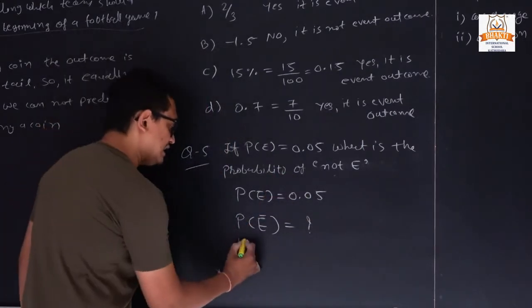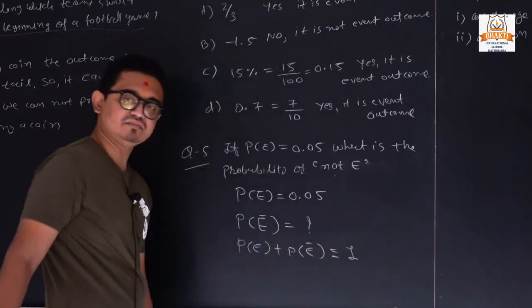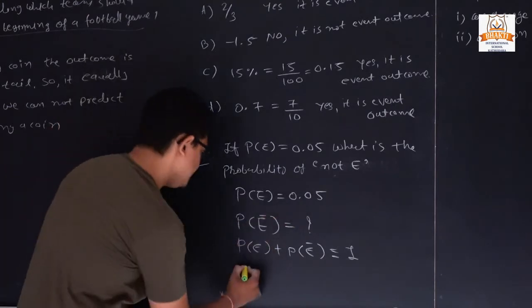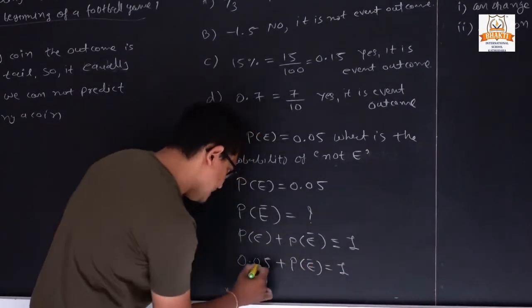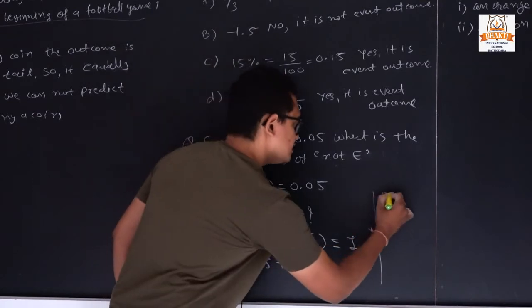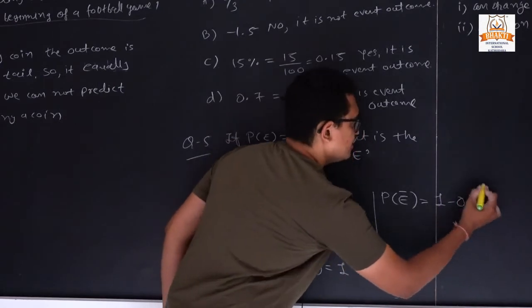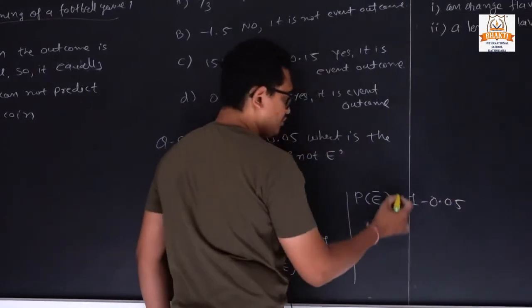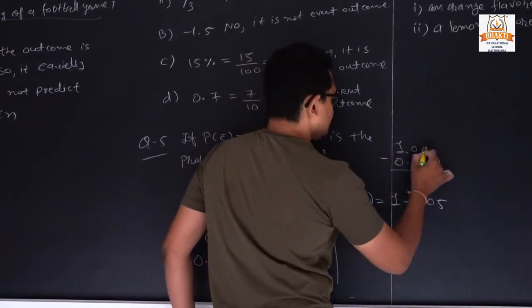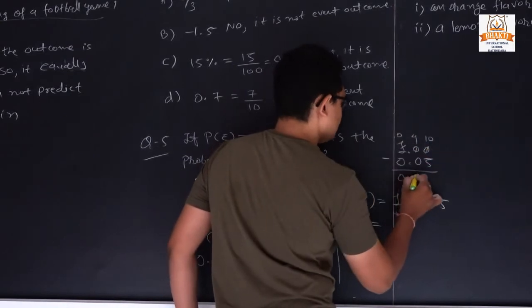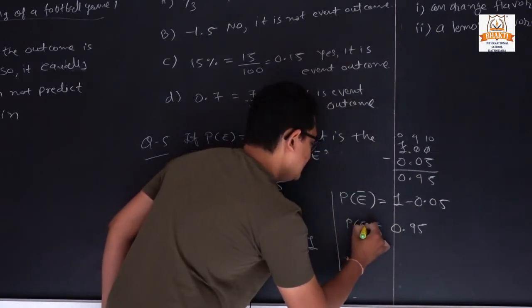So we have the formula P of E plus P of not E is equal to 1. Now P of E is given, 0.05. If we take it to the other side, it becomes minus. So P of not E is equal to 1 minus 0.05. We should perform the subtraction, so 0.95. So what is our answer? 0.95.